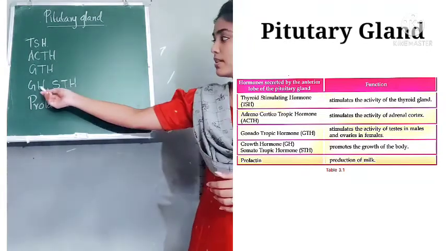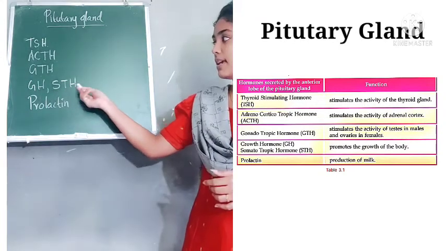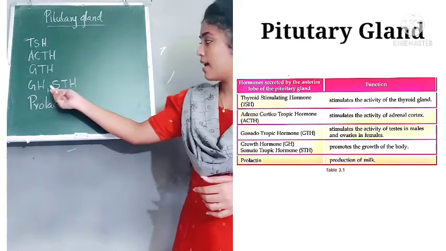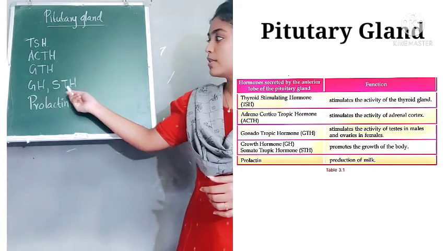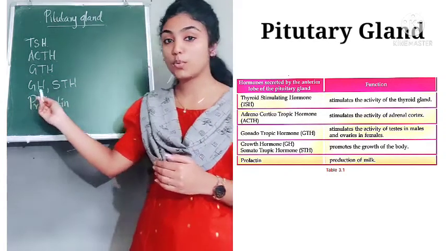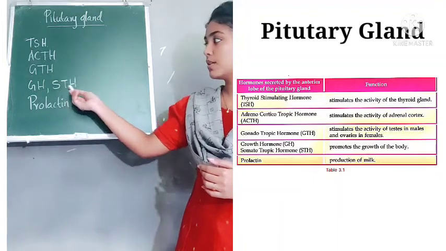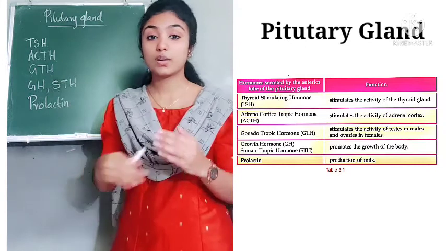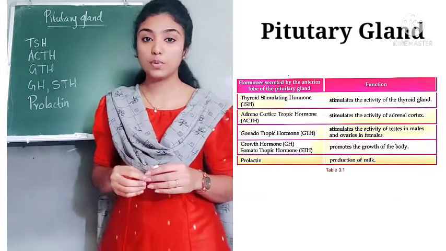The name itself is related with the reproductive parts of human beings. Then the next one is GH and STH. GH means growth hormone and STH means somatotropic hormone. So these two hormones regulate the growth in our body.